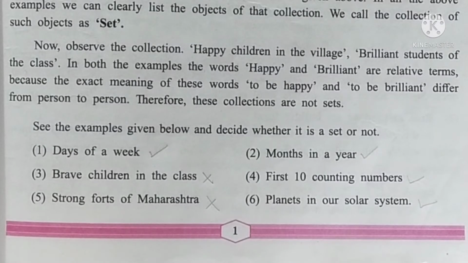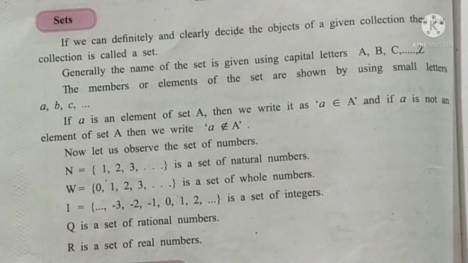So like this you have one more question, where from the given examples you have to decide whether the given collection of objects is a set or not. Okay, so as you turn to the next page, here we have the definition of sets. If we can definitely and clearly decide the objects of a given collection, then that collection is called a set.